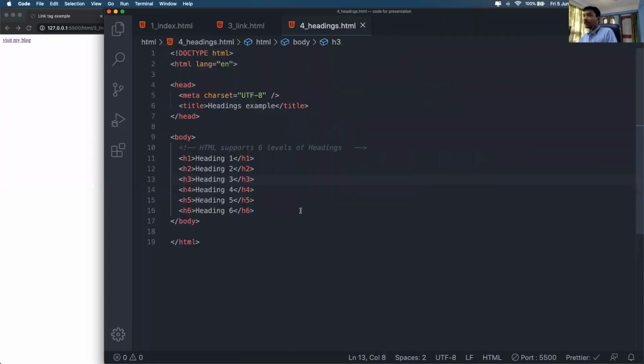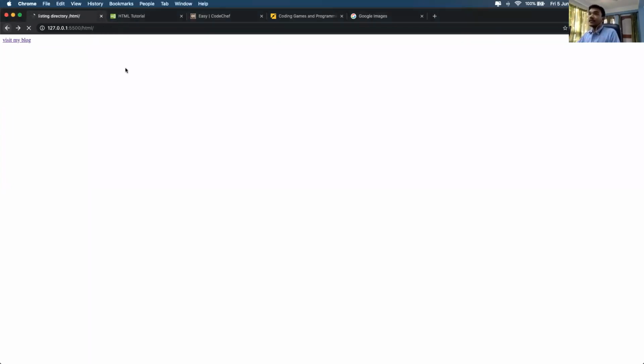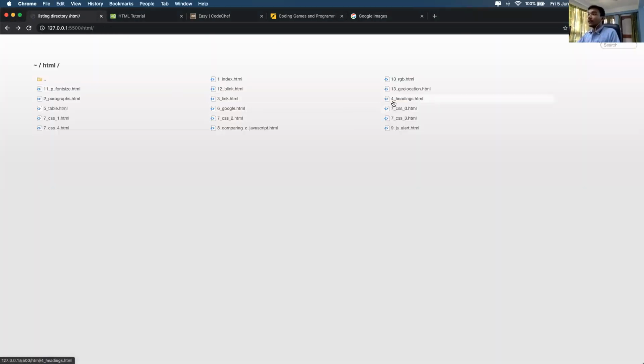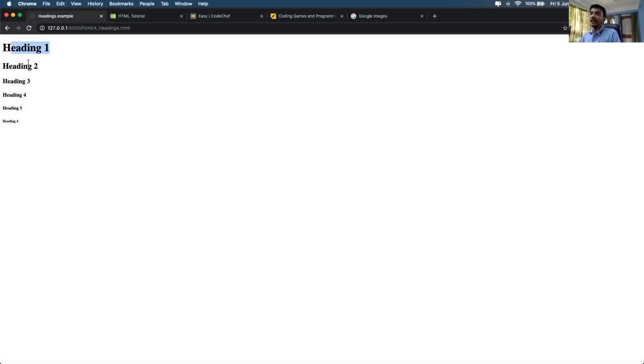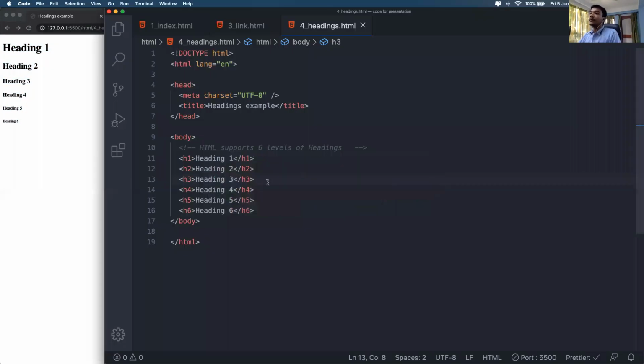All right, let's look at headings. Let's just quickly open the fourth example. You can see there are different levels of headings. In the first example, we saw the H1 and H2 and H3. There are 6 levels of headings, so depending upon your requirement, you can choose from H1 to H6. H1 is the biggest and H6 is the smallest among them.